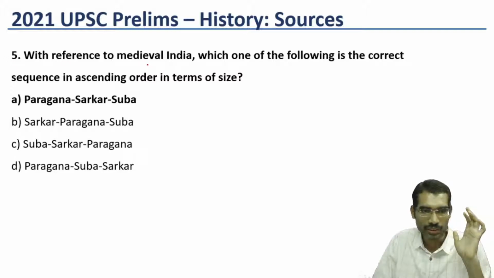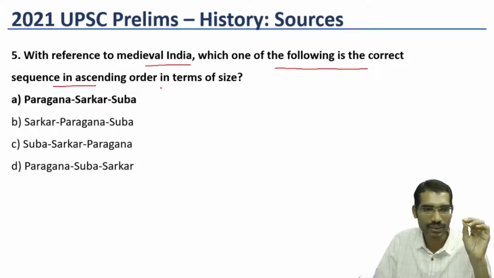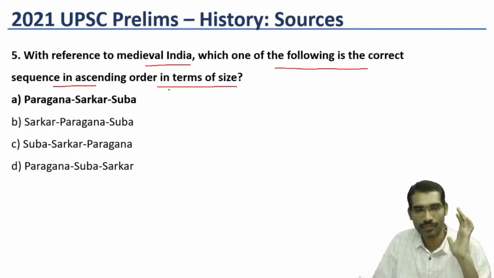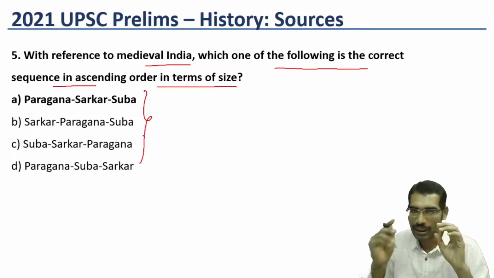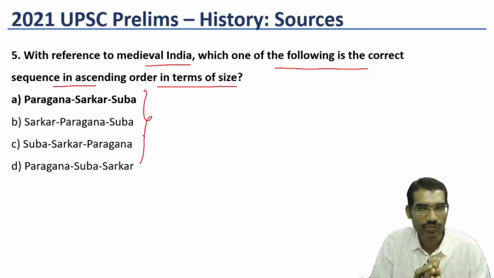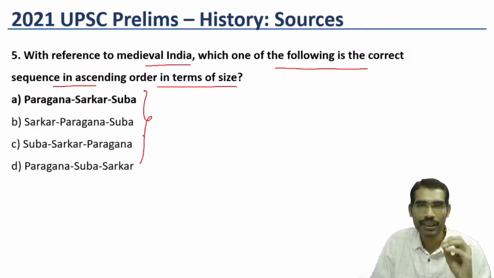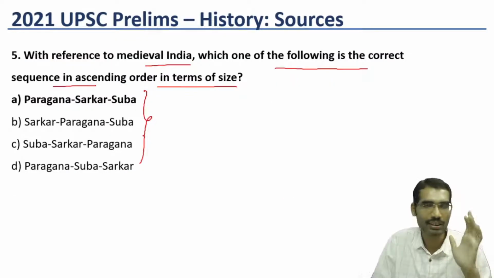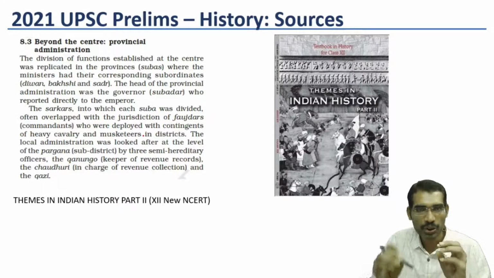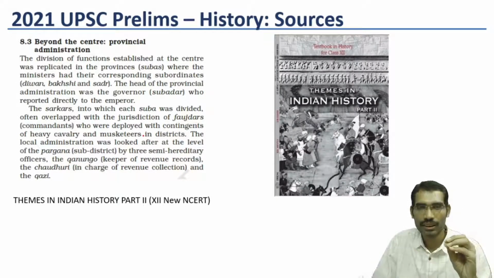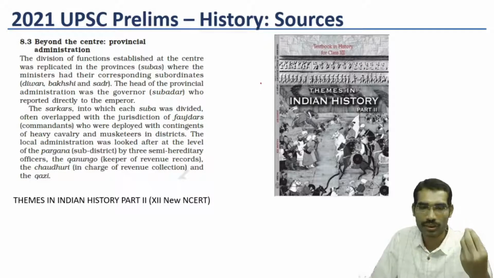Next, the fifth question. With reference to medieval India, which one of the following is the correct sequence in ascending order in terms of size? Now, this becomes a difficult question for those who do not read medieval India. For those who read medieval India, it is a very easy question. The basic book, the new NCERT, you can download the PDF freely from the NCERT website, and hard copies are normally available in every bookshop.